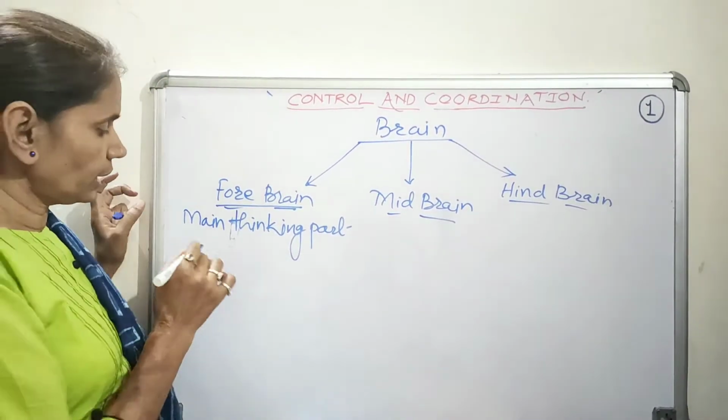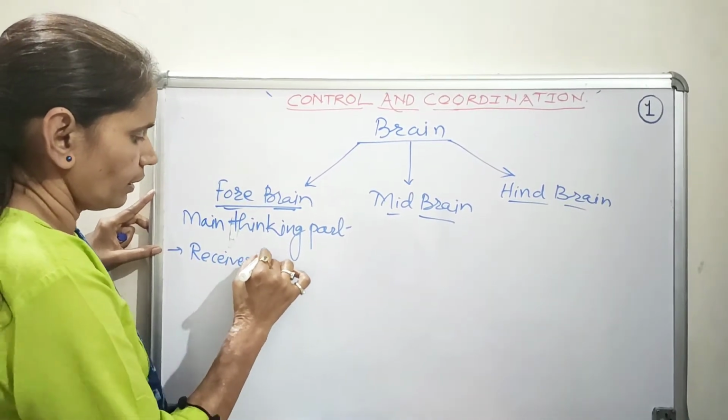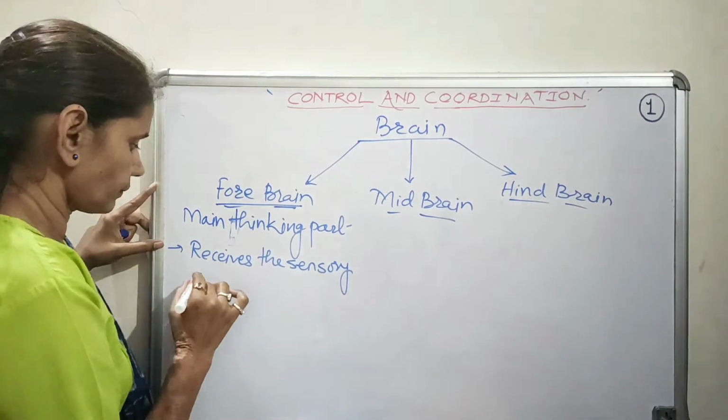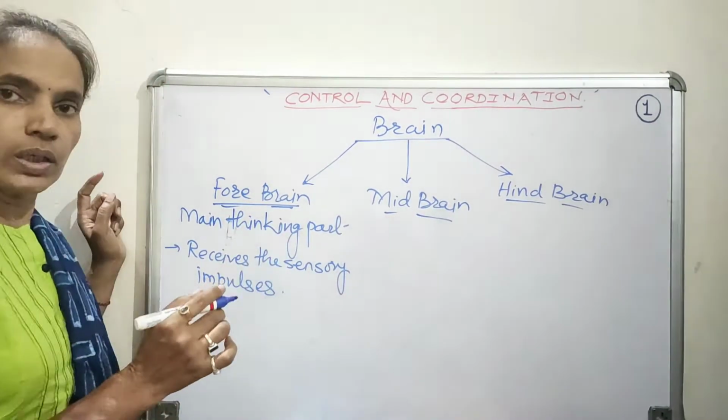Now what does it do? It receives the sensory impulses from all sense organs.